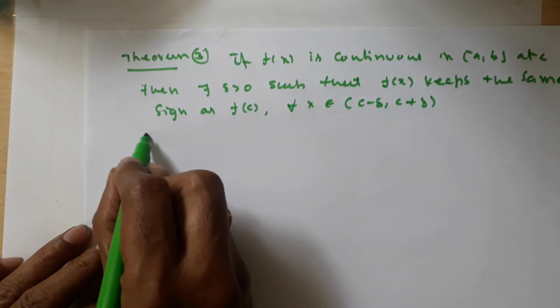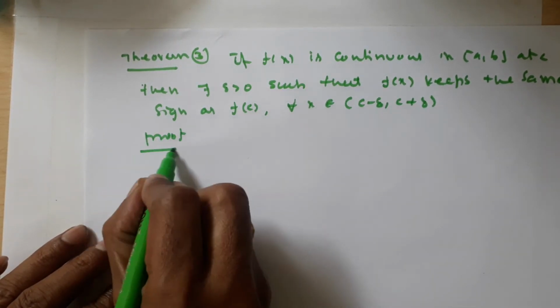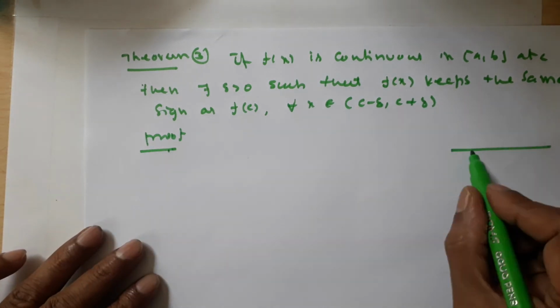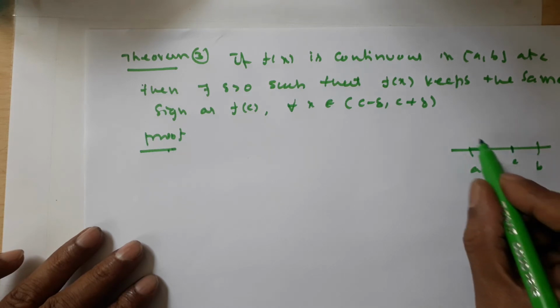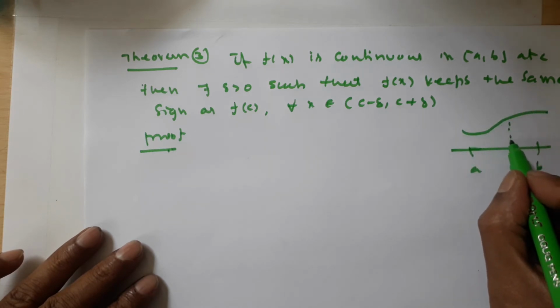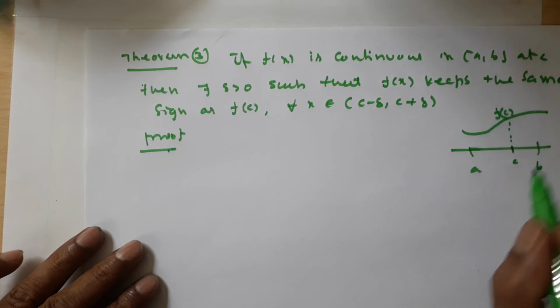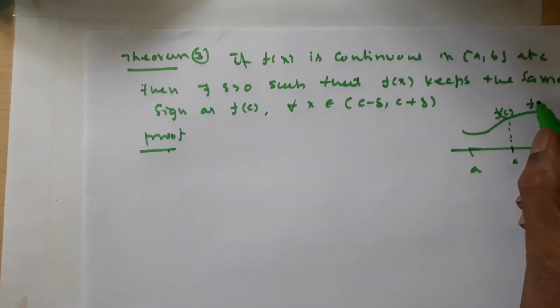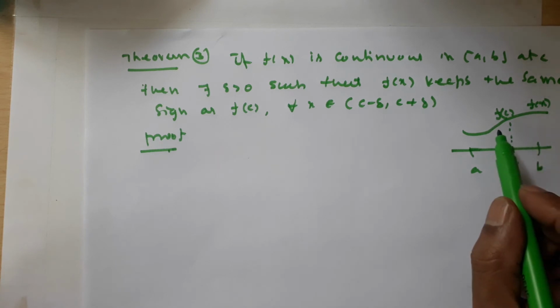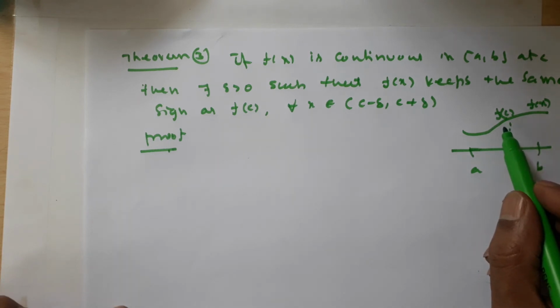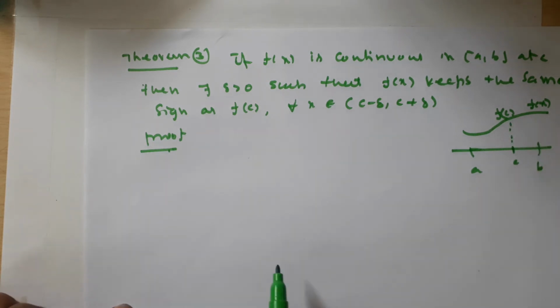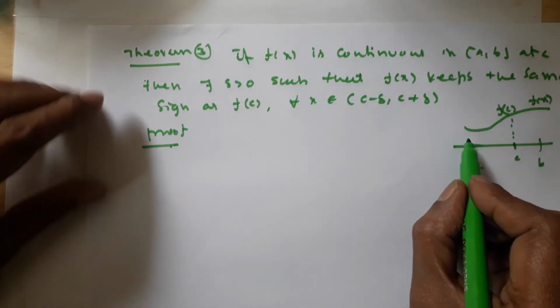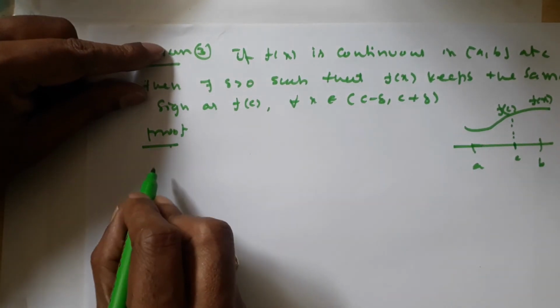So whenever the f of x function is continuous in closed interval a comma b at c, suppose this is closed interval a comma b and this is the point c, so the function is continuous at c. That f of x keeps the same sign as f of c means, suppose f of c is less than 0, then f of x is also less than 0. If f of c is greater than 0, then automatically f of x is also greater than 0. See that now it has the same signs.